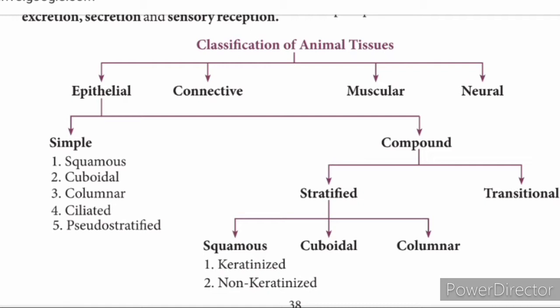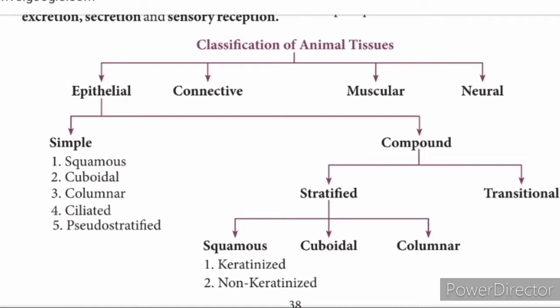In muscular tissue there is no classification, and neural also has no classification. Only under epithelial tissue we have another type called compound epithelium. Compound epithelium is classified as stratified epithelium and transitional epithelium.